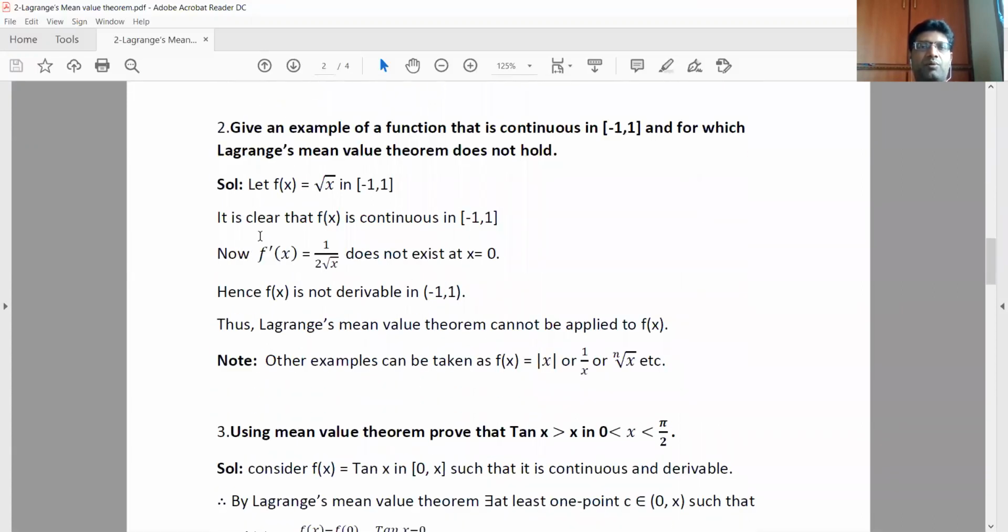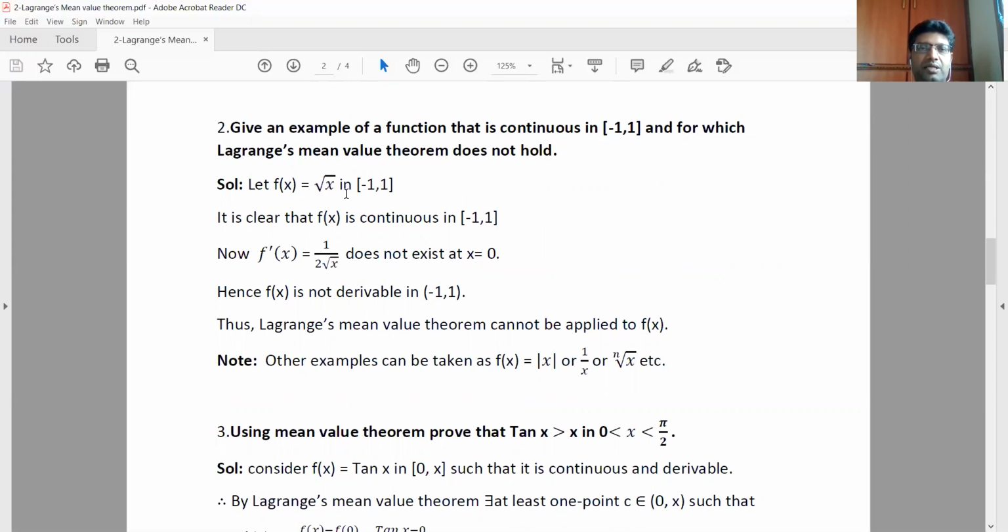Next, the second problem is: give an example of a function that is continuous in this interval and for which Lagrange's mean value theorem does not hold. That means we must pick up such a function that it is continuous in this interval and Lagrange's mean value theorem must fail for that one. So let us pick, let f of x be root x in this interval minus 1 comma 1.